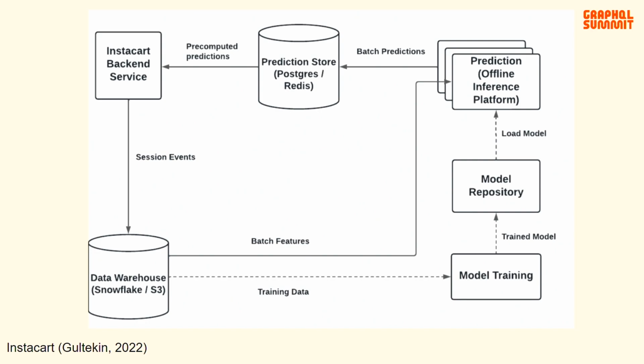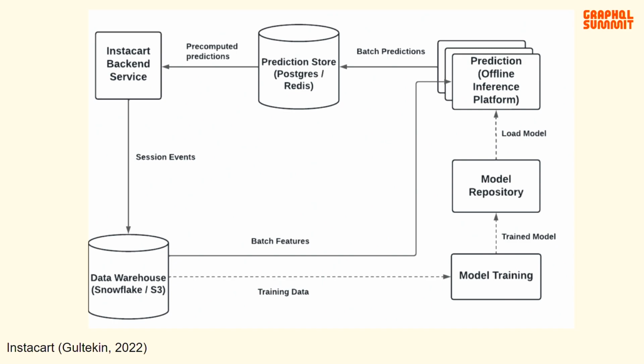To predict using this data, our offline prediction platform will take our batch features provided in our data warehouse at scheduled periods and run our model through these features, producing predictions on them. And then we can store them in our intermediate prediction store as we see above. Now, when our backend service requests these predictions, we can swiftly retrieve these pre-computed results, ensuring a rapid and efficient response. These updates can be easily scheduled with cron jobs.